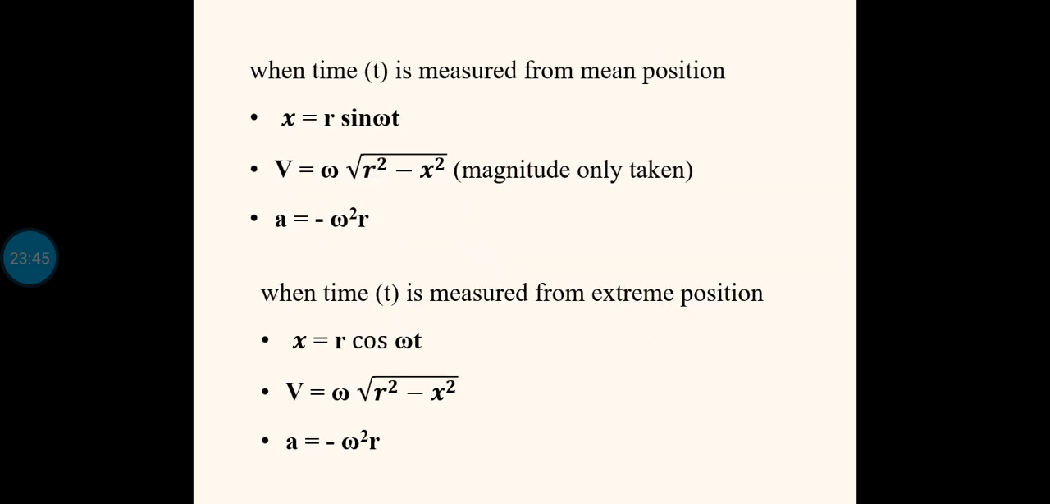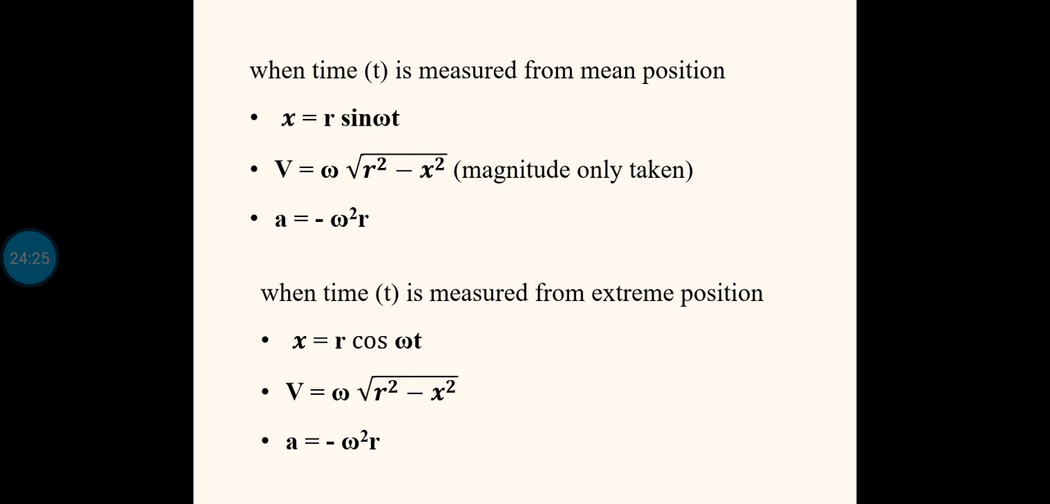As a summary, I will explain both the cases. When time t is measured from the mean position, its meaning is that p dash starts from the mean position or center of the circle. In that case, the equation for the displacement is x equal to r sin omega t, that we have just derived in the second portion. v is equal to omega into root of r square minus x square, and a is equal to minus omega square into x. Now the second case is when time t is measured from the extreme position. Here x is equal to r cos omega t, and v is equal to omega root of r square minus x square, and a is equal to minus omega square into x.